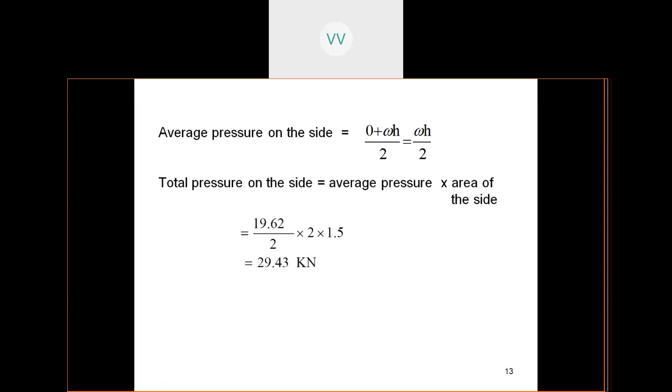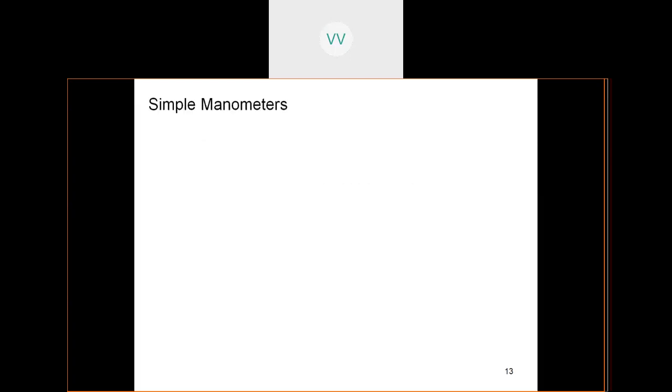So do this calculation, students. Done? What is your answer? Okay. All of you got the same answer? Anyone who did not get the same answer? Yes. Okay, all of you got it? So let us proceed. So the answer is 29.43 kilonewtons.